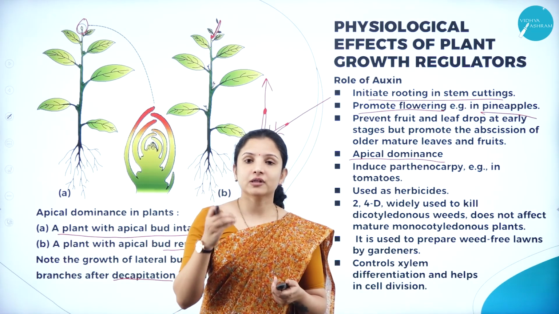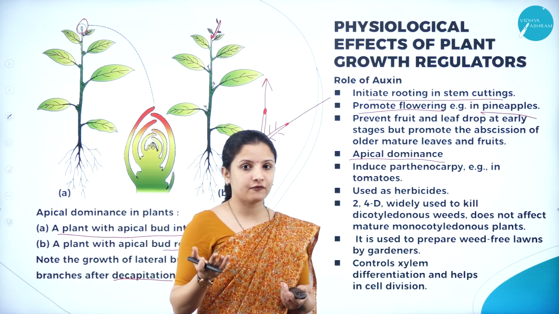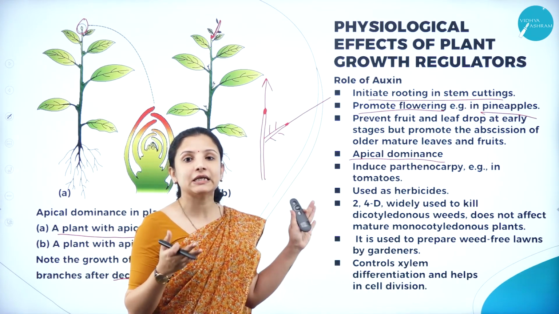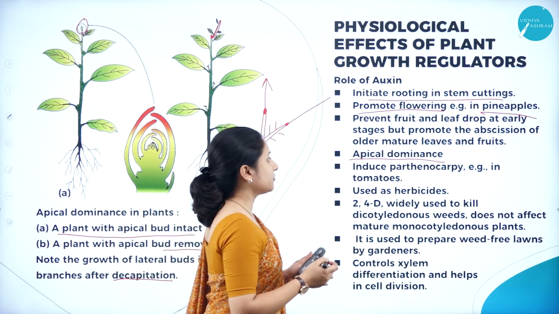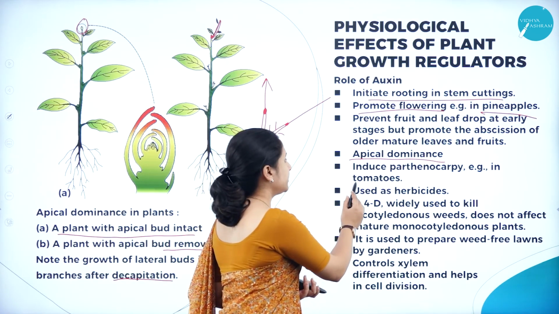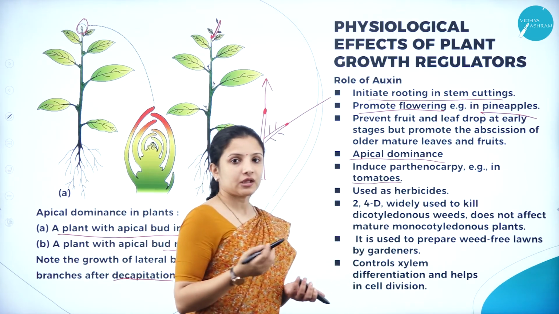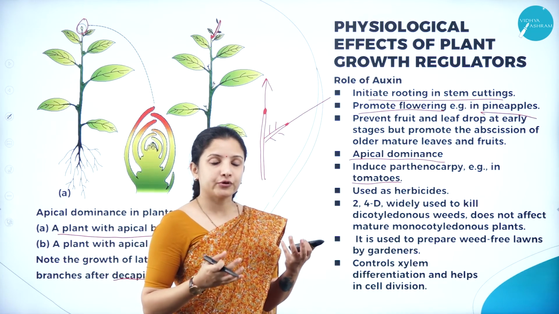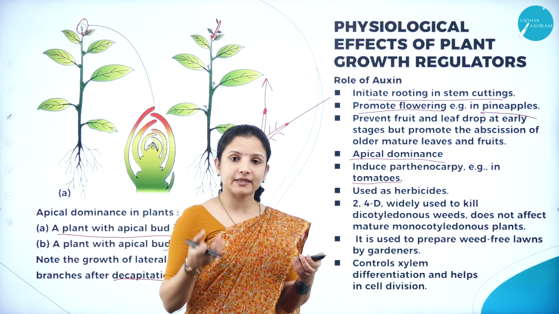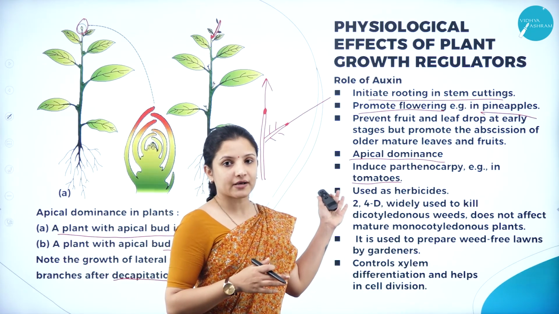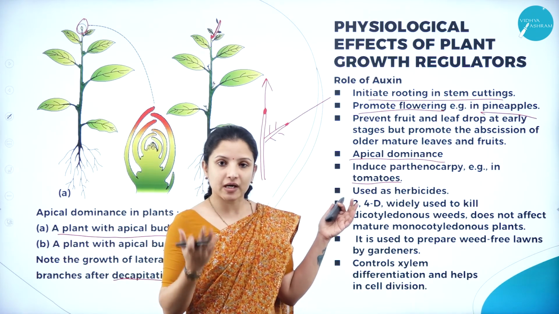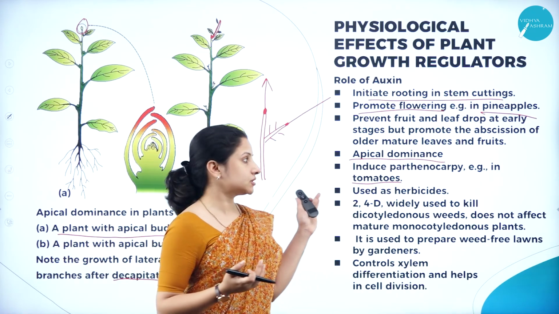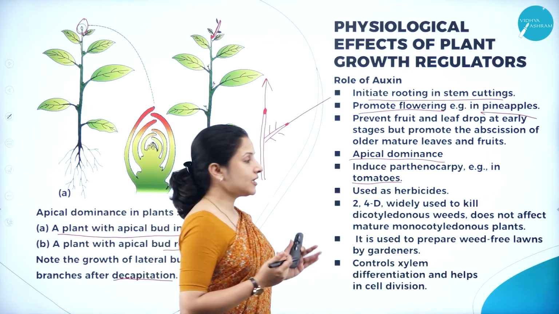So therefore, without seed setting, fruit can be formed. Those fruits which are seedless fruits, that is nothing but parthenocarpy, for example in tomatoes. So in order to produce fruits without the fertilization process, it is called parthenocarpy. To induce parthenocarpy in plants also, auxin is very, very helpful.